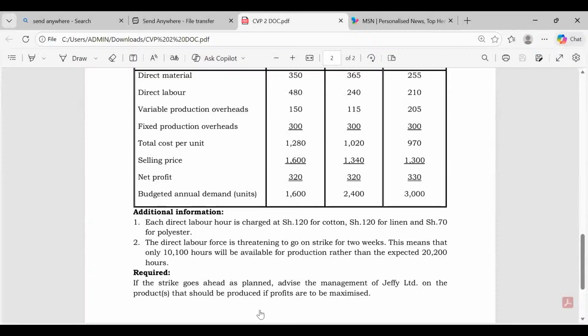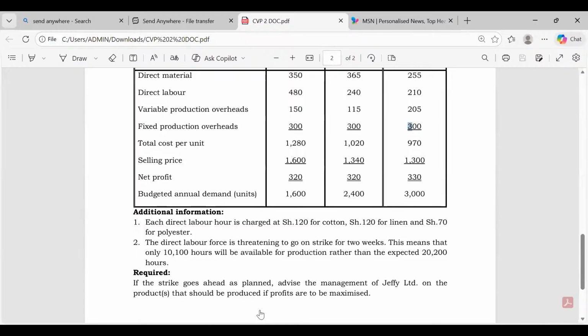I should have shared the screen, sorry. We multiply this by the number of units. So you see, ladies and gentlemen, we have our fixed production overheads per unit of 300, 300, 300 like that.